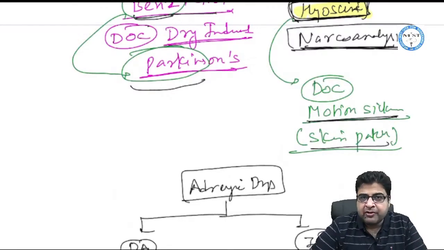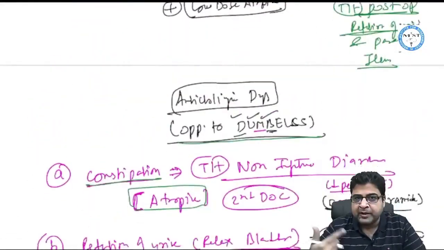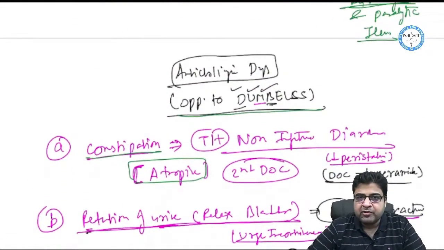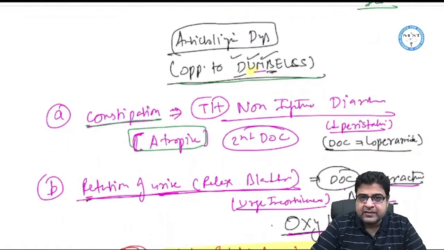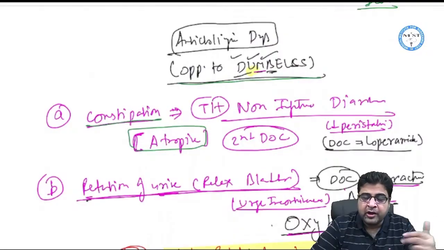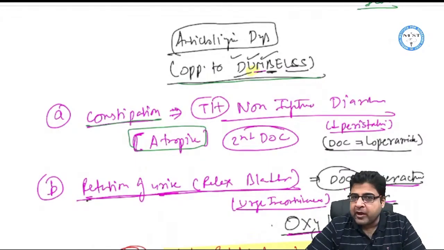So in anticholinergic drugs, you have to just remember the opposite of DUMBBELLS. If you know the opposite of DUMBBELLS, then the drug names automatically come to your mind. Like for constipation, it's atropine. For retention of urine, it's oxybutynin. For mydriasis, drugs are atropine, homatropine, and cyclopentolate. Bronchodilators, ipratropium, tiotropium. Medicine given for bradycardia, again atropine. Glandular secretions are reduced, so glycopyrrolate is used as a pre-anesthetic drug, right? Pirenzepine can reduce the acid secretion.